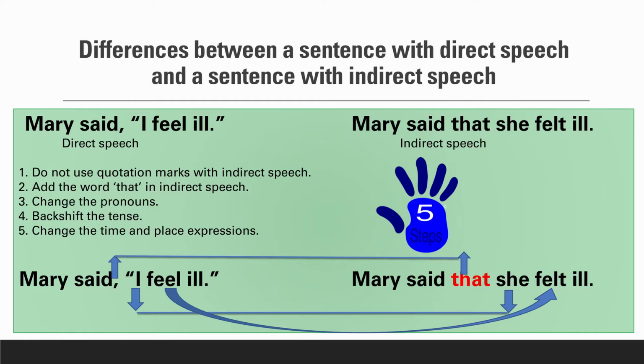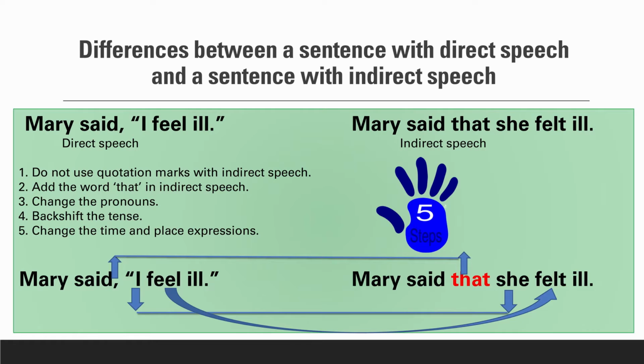Mary said, "I feel ill." And in indirect speech, Mary said that she felt ill. So the first step is to remove quotation marks in indirect speech. Second, add the word that in indirect speech. In this example, you see that the pronoun I in direct speech has become she in the reported speech. She refers to Mary. This is the third step.